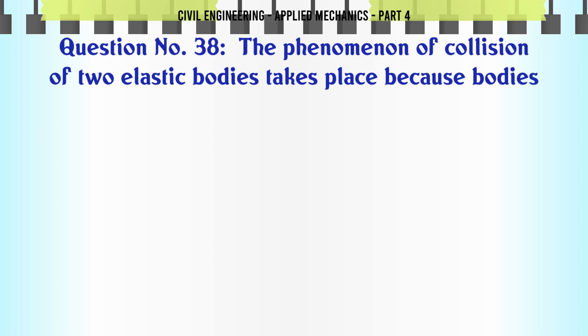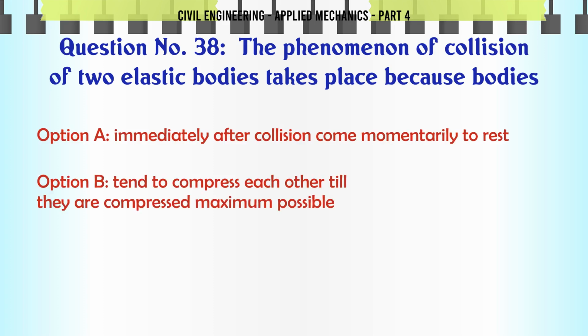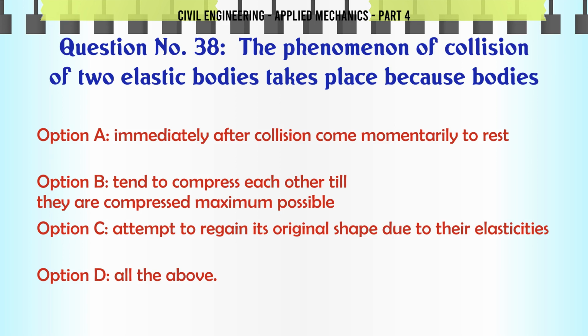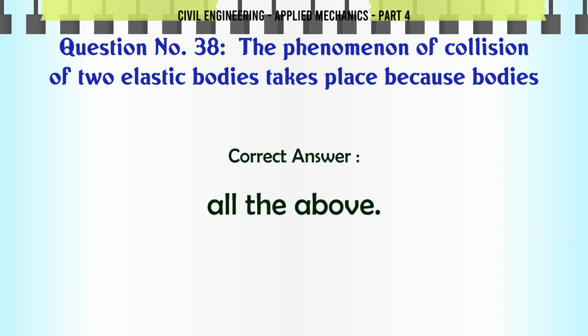The phenomenon of collision of two elastic bodies takes place because bodies A. immediately after collision come momentarily to rest. B. Tend to compress each other till they are compressed maximum possible. C. Attempt to regain their original shape due to their elasticities. D. All the above. The correct answer is all the above.